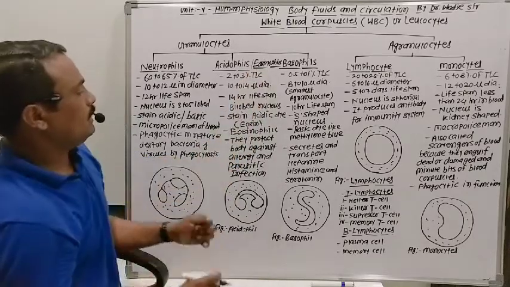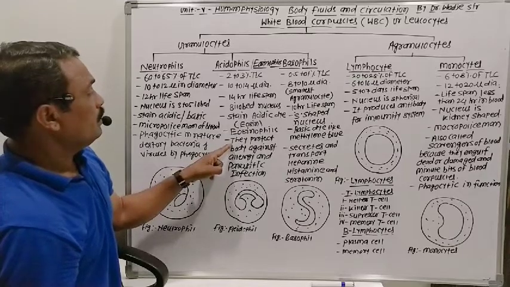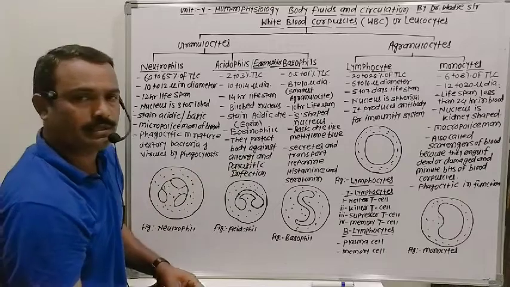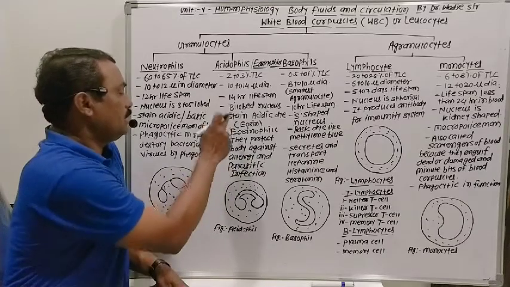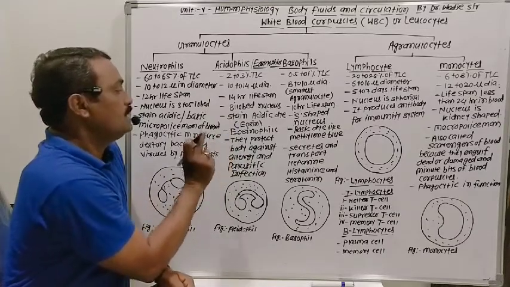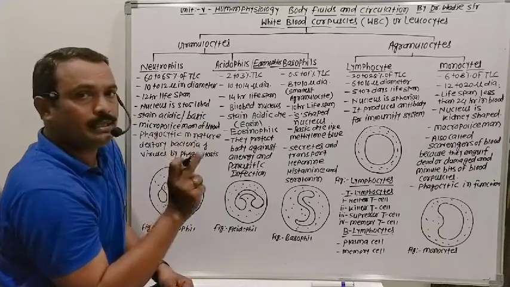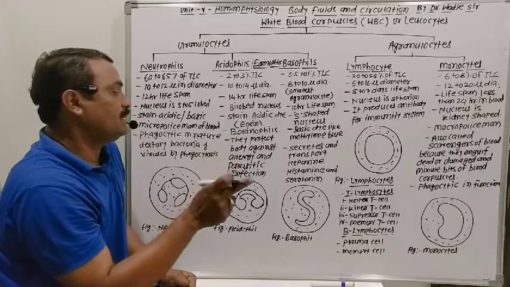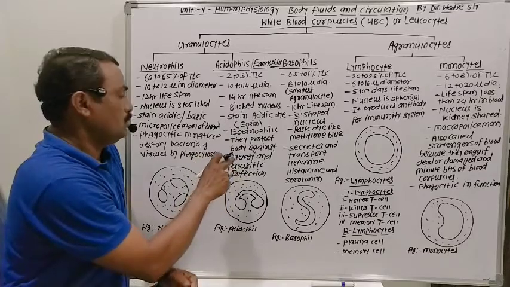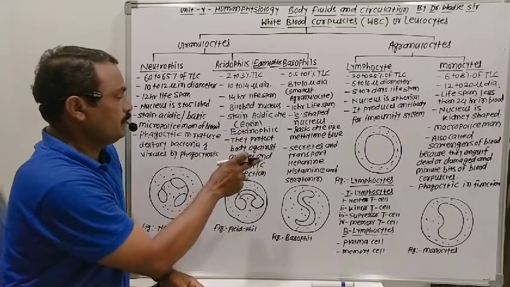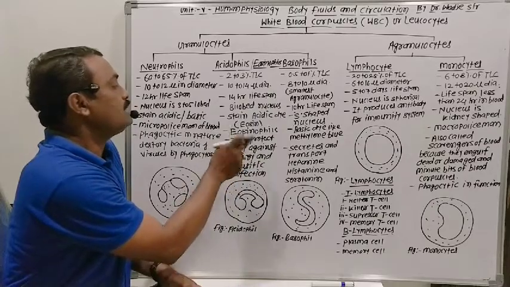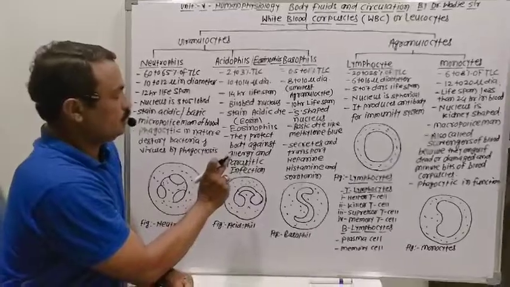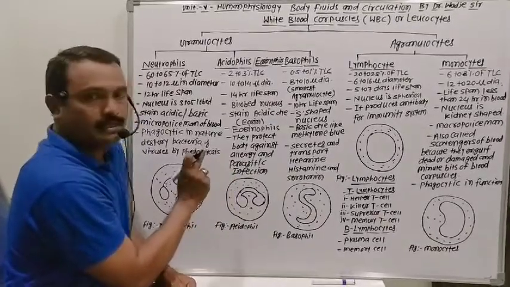Next, they protect the body against allergy and parasitic infection. These acidophil cells are useful for the secretion of antihistamine. Histamine is responsible for allergic reactions, and antihistamine protects the body against allergy, and also against parasitic infections.